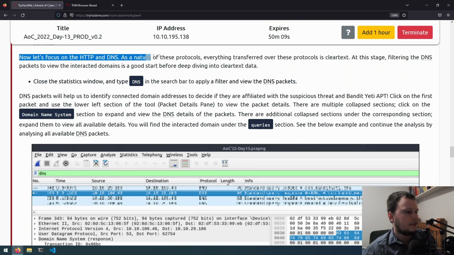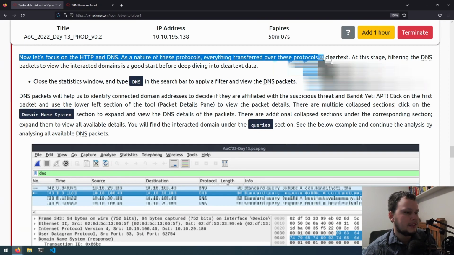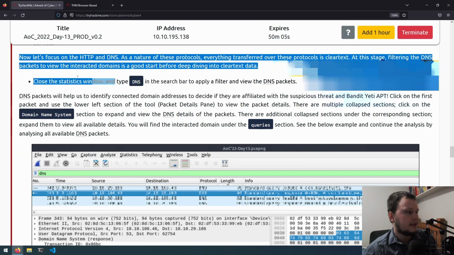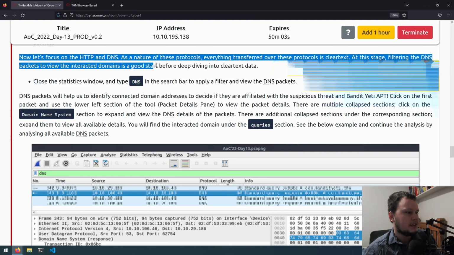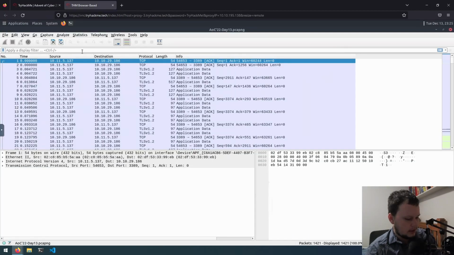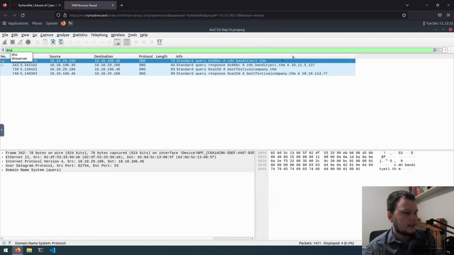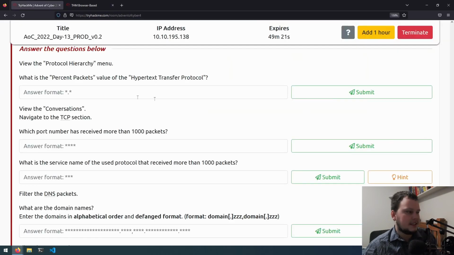As the nature of these protocols, everything transferred over them is clear text. At this stage, filtering the DNS packets to view the interacted domains is a good start before deep diving into clear text data. Type DNS in the search bar, do that here, DNS, and we can see all DNS requests made. So you can see cdn.bandityeti.thm. So before we continue, let's answer some of the questions here.